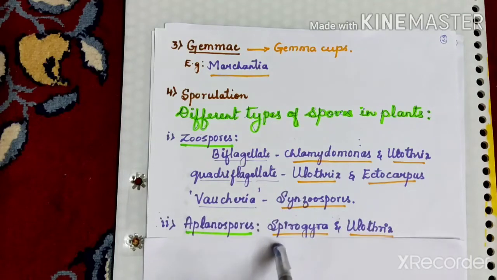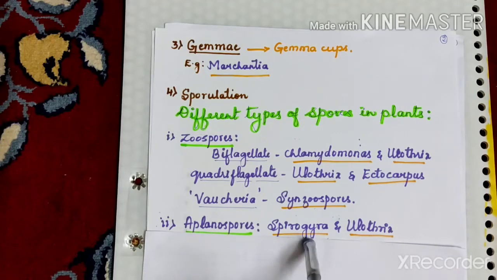The next one is aplanospores. During unfavorable conditions, some unicellular, uninucleated, non-motile, thin-walled spores are produced. These spores are the aplanospores. You can see their production in Spirogyra and Oedogonium during unfavorable conditions.